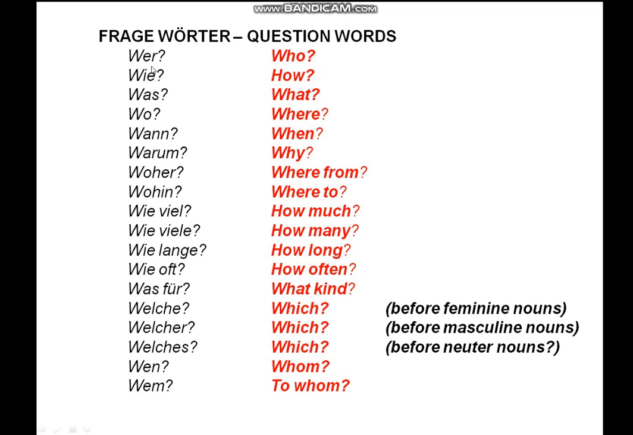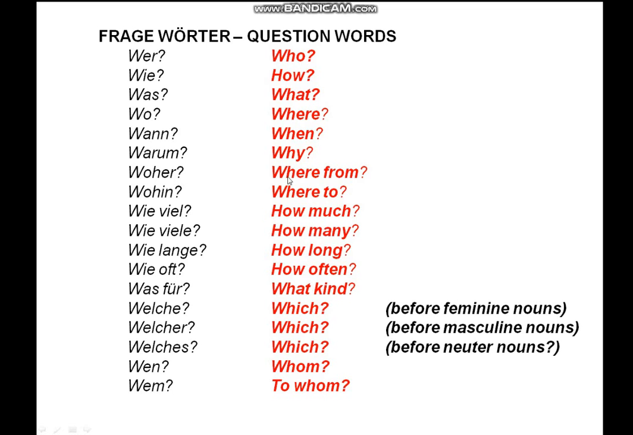So let's begin. The first question here is wer. Wer. In English it means who. And the next one is wie. Wie. That means how. The next one is was. Was means what. The next one is wo. Wo means where. The next one is wann. Wann. It means when. Our next question is warum. Warum. That means why.